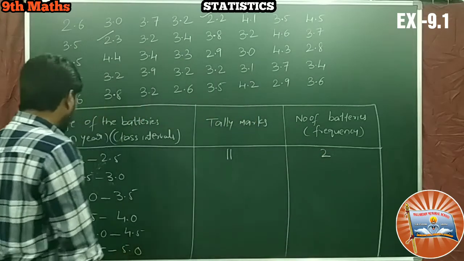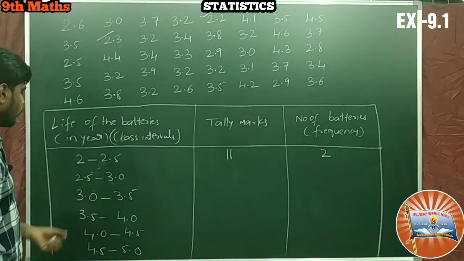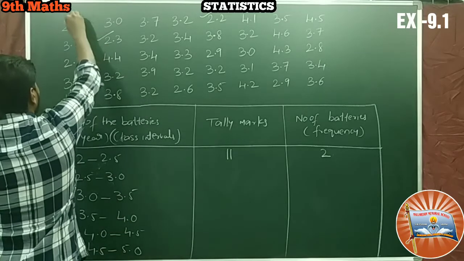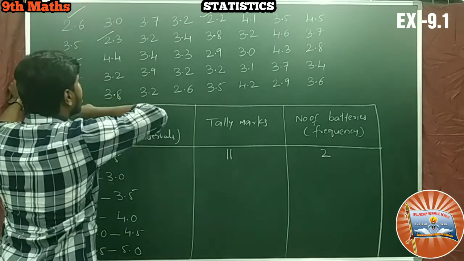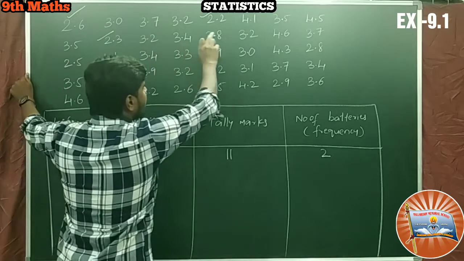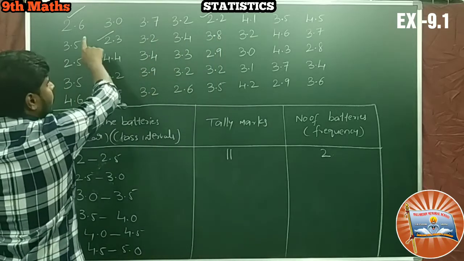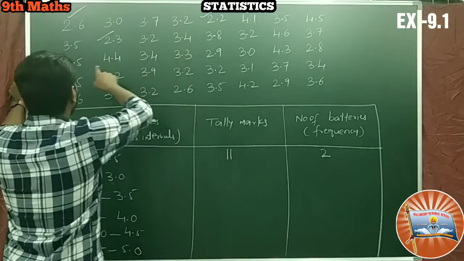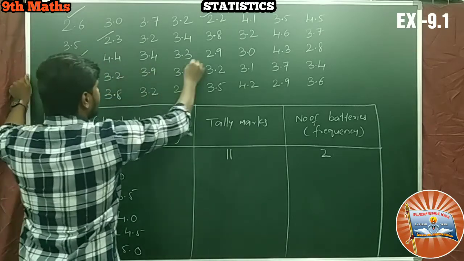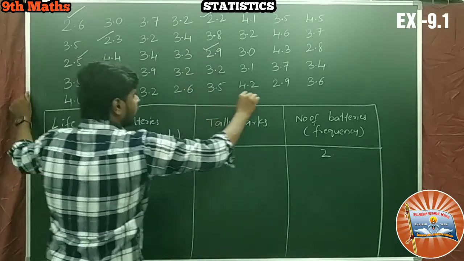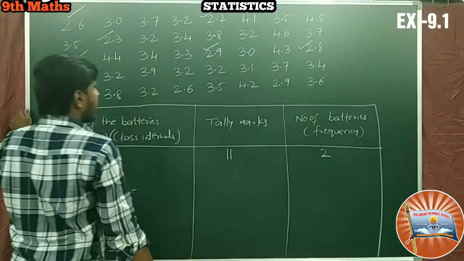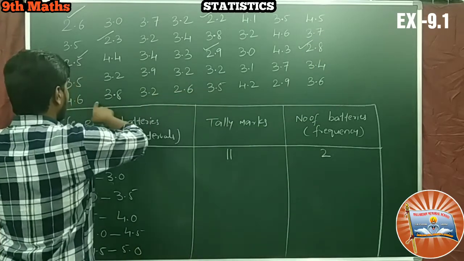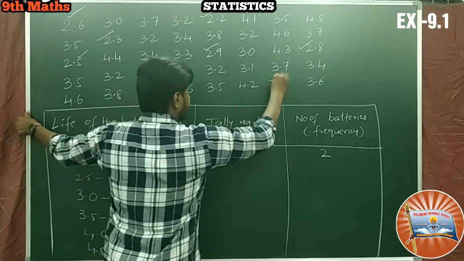Okay. Then next 2.5 to 3.0. So between 2.5 to 3.0, here it is 1, 2.5 to 3.0, 1, and here it is 2, 3, 4, 5, 6.